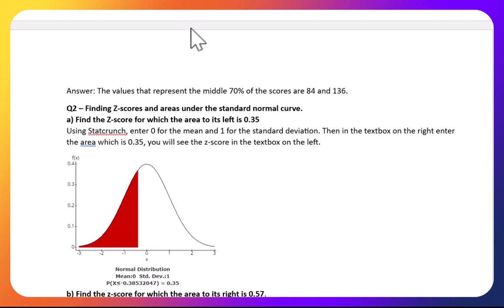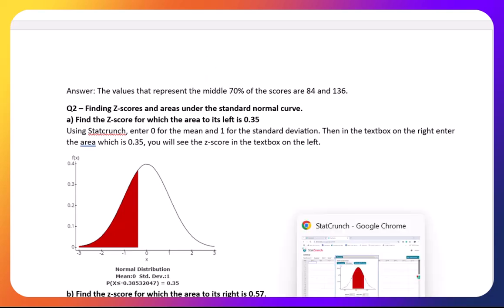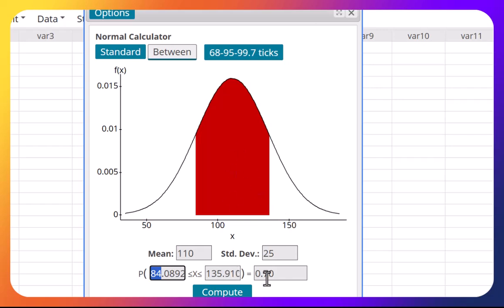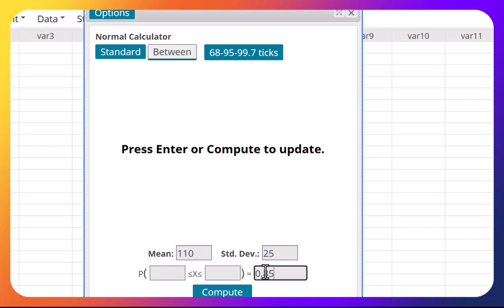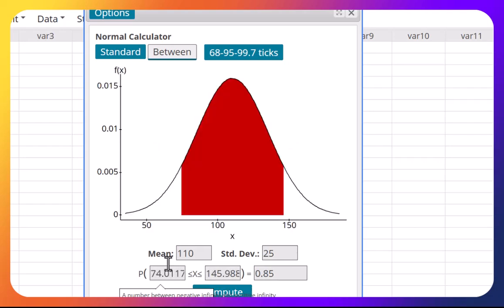What about if I give you this one on the test and said what value represents the middle 85%? So watch, guys. You just go and change this one to 85. That's it. And you see, once you enter something in the probability box, the boxes that represent the x values become empty, blank, and then you just hit compute and you're going to get the values. So this is for the middle 85%.